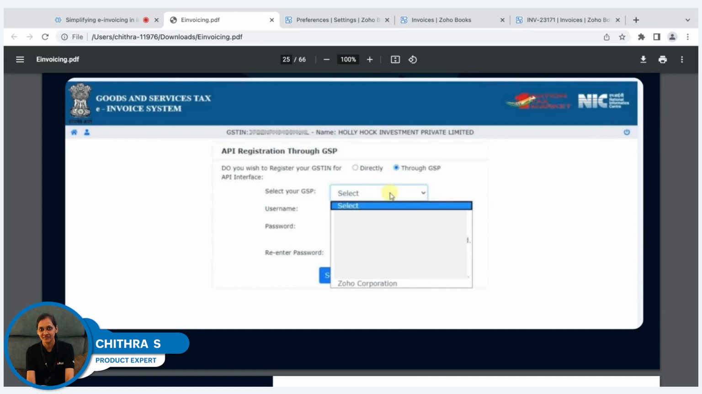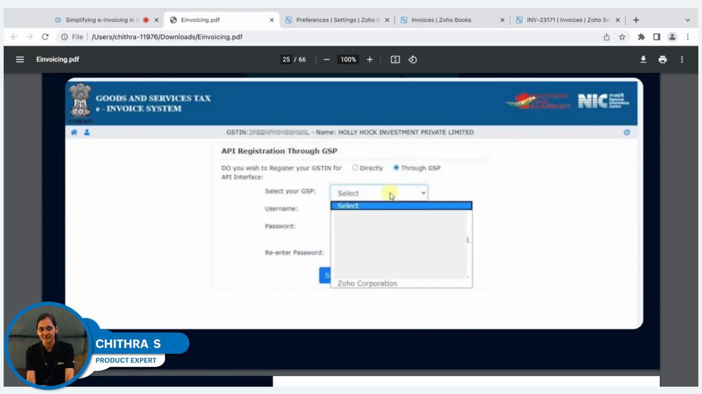In the beginning, we already mentioned a username and password. That is to log in to the invoice registration portal. The username and password that we enter now is to establish a connection between Zoho Books and the IRP. So please enter a username and password. You can re-enter the password and be done with this particular step.